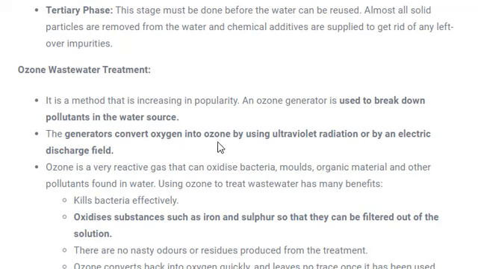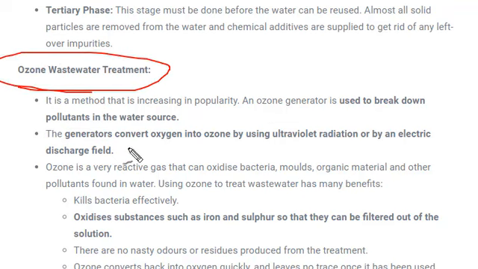Ozone wastewater treatment. This is generally present in the water filters which are there in our homes. What it does is, the generator converts oxygen into ozone by using ultraviolet radiation or an electric discharge field, and this in turn consumes all the unwanted material, the pollutants present in the water.